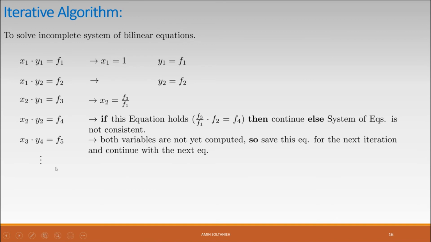And if we have an equation like this, where x3 and y4 are not calculated in the previous equations, then we skip this equation and save it for the next iteration, because maybe later we find an equation in which one of these variables can be calculated. So we save it for the next iterations. And similarly, we can continue until all the equations are considered and all the variables are calculated.